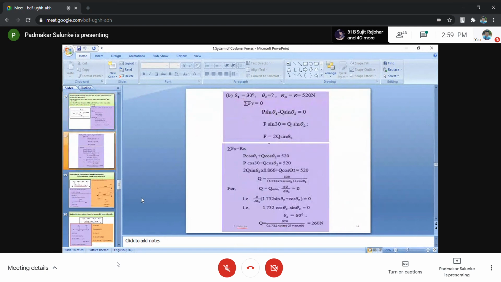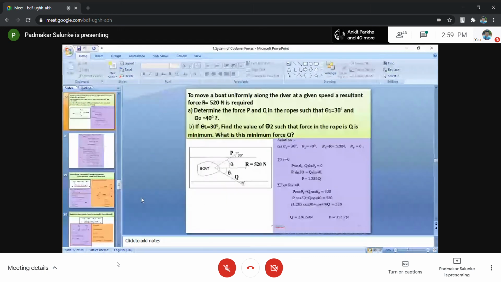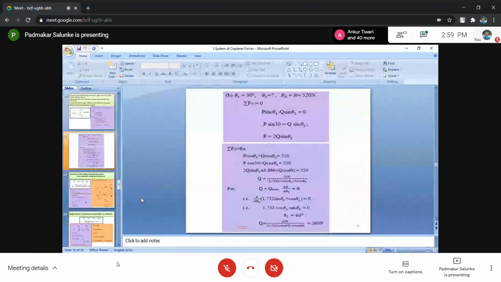Theta 1 is 30 degrees, theta 2 we don't know. The X component of the final resultant is the same. Basic conditions are same, 520. Then, as usual, summation of Fy equals 0. So P sin theta 1 upward minus Q sin theta 2 downward equals 0. P sin theta 1, where theta 1 is given as 30 degrees, equals Q sin theta 2. So P times 0.5 equals Q sin theta 2, because sin 30 is 0.5. If the 0.5 goes to the other side, it becomes 2. So P equals 2Q sin theta 2.